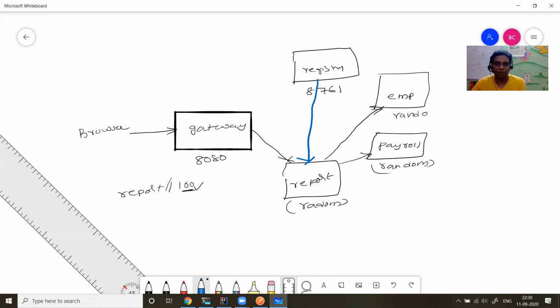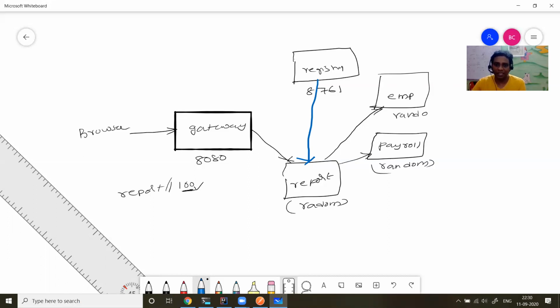Here we have four services, and all four service details are available in the registry. So the report API gets that information from the registry, uses it to call the employee and payroll APIs, collects the information, and sends it back to the browser.